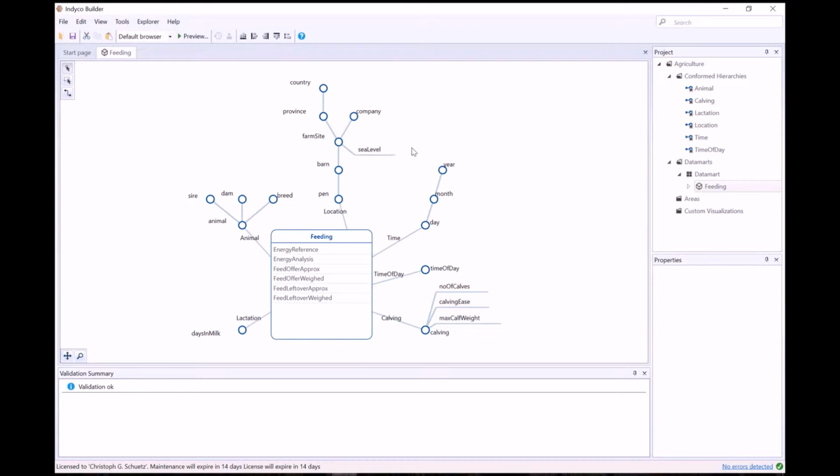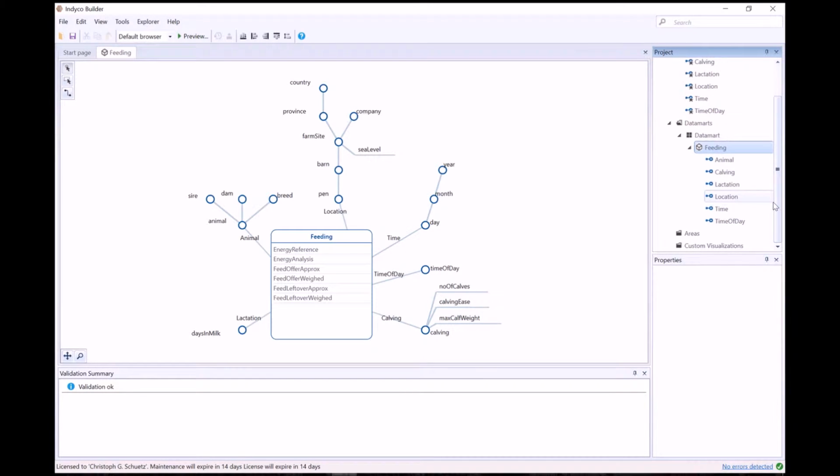So, one of the backbones of this implementation is the Indico Builder, which you see here. The project you see here, called Agriculture, consists of a single fact class, feeding, with 6 dimensions: animal, calving, lactation, location, time, and time of day. The fact class captures data about food and energy intake of individual animals in a pen of cows, on a day, during a time of day.